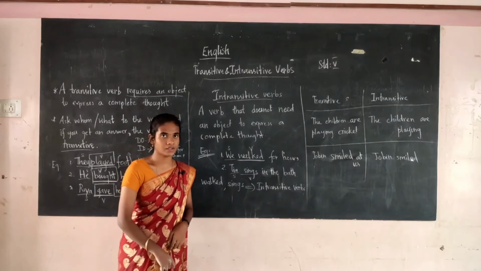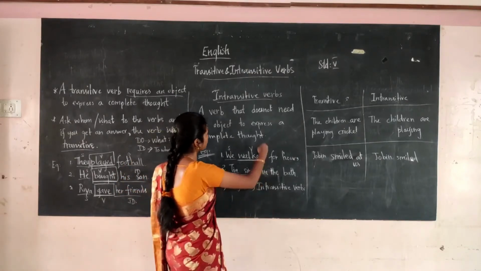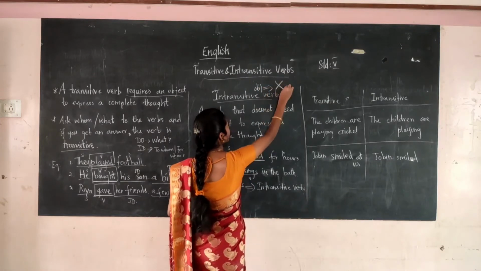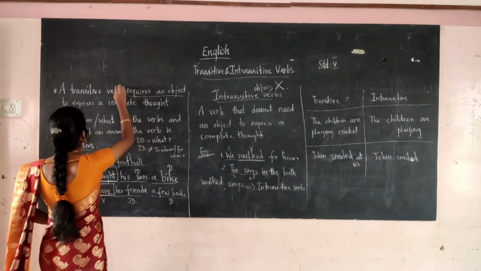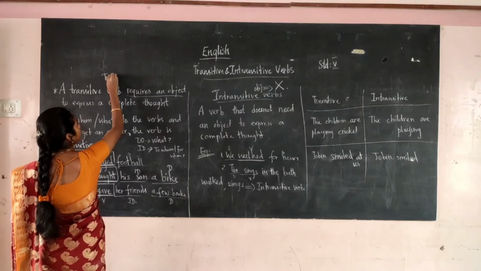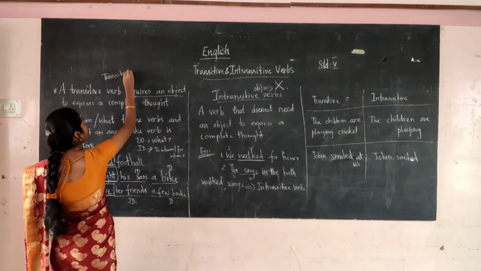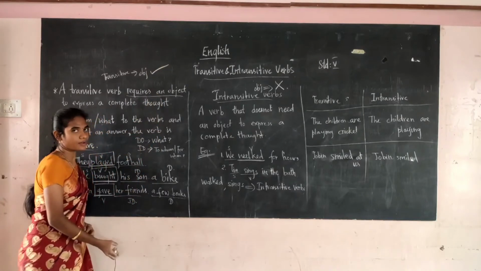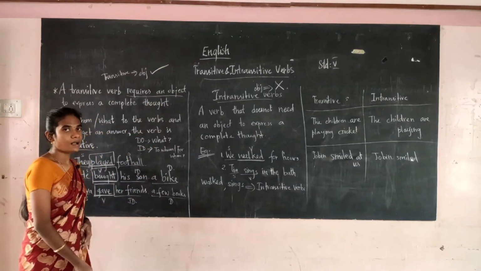Students, are you clear with this? So here there is no need of an object. But for transitive verbs, we must have an object. The object should be there. Keep these in mind.